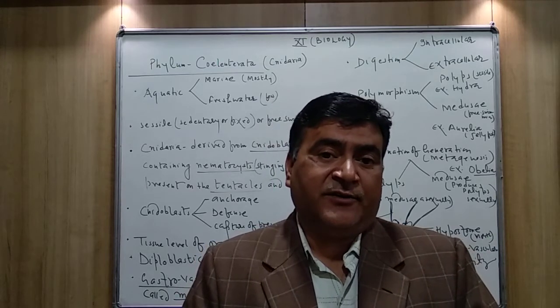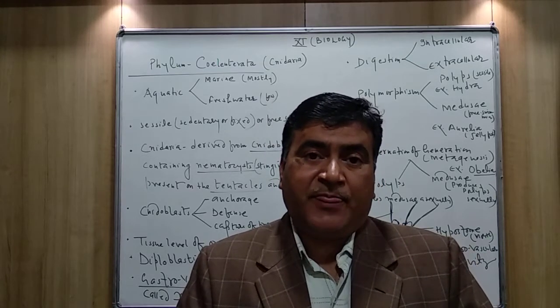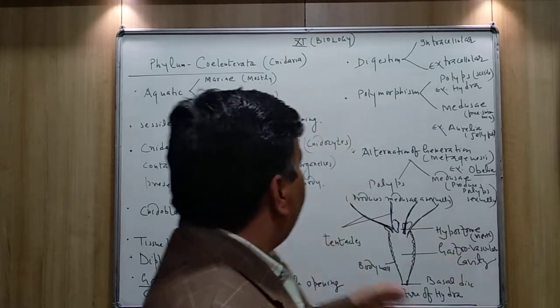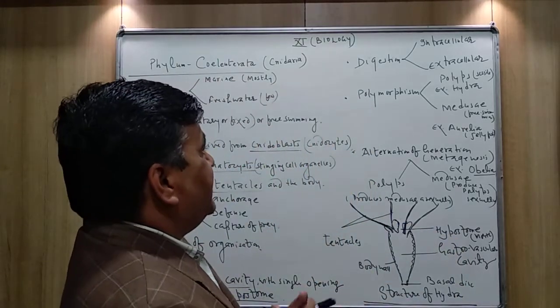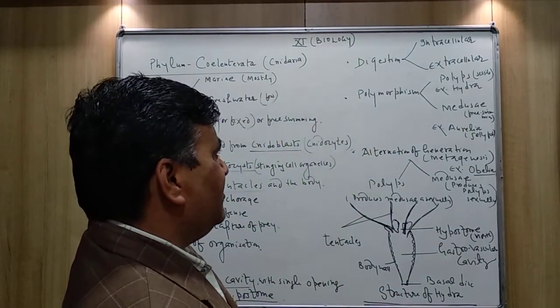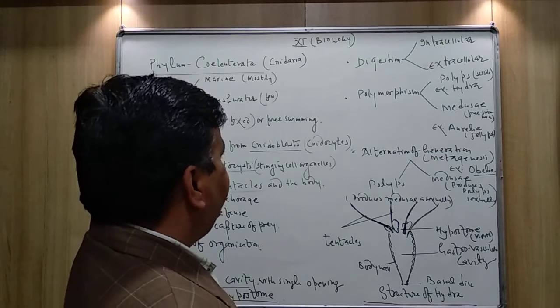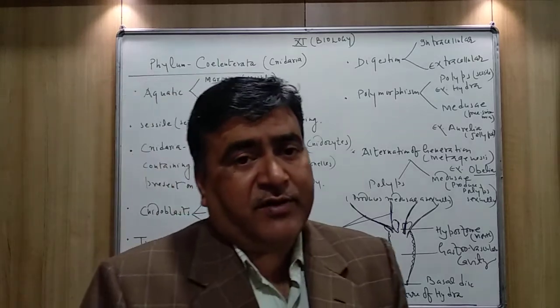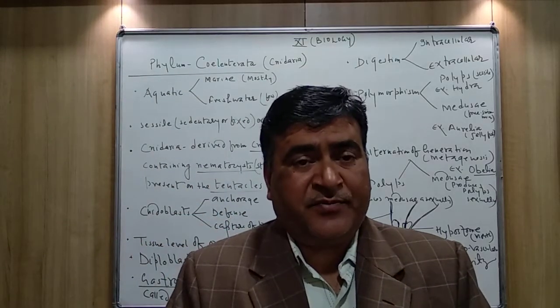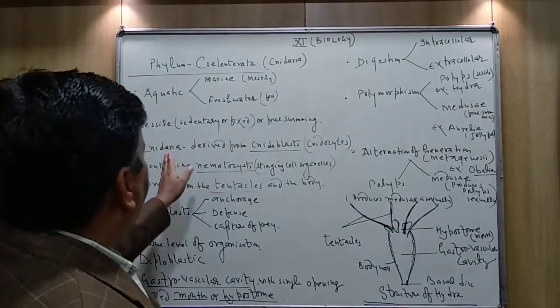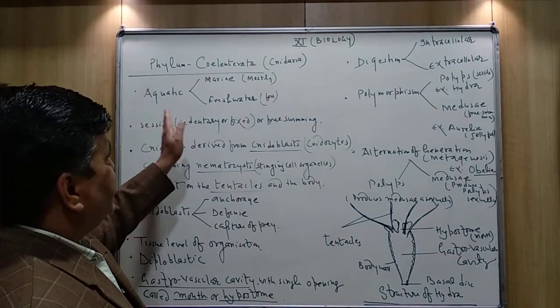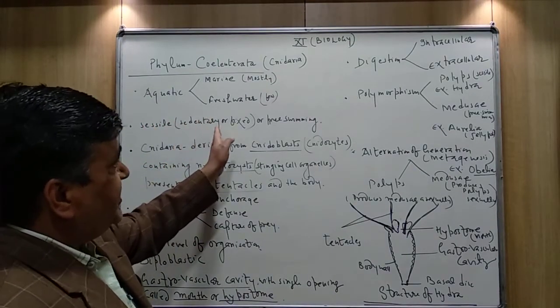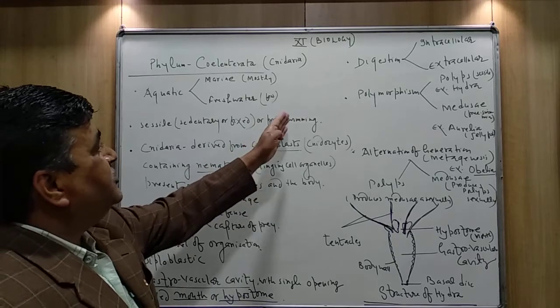While some of the members are free swimming, like jellyfish, which are able to move from one place to another. So they may be sessile, with the body fixed, or free swimming.